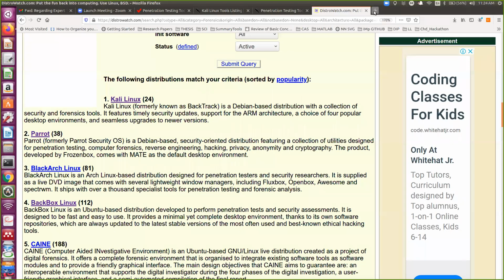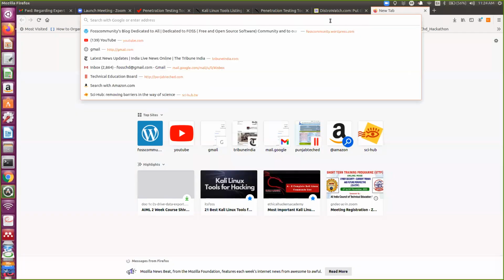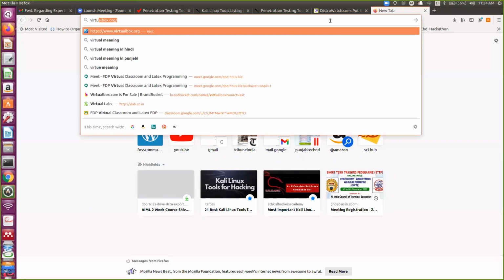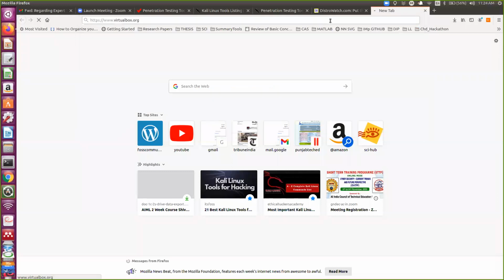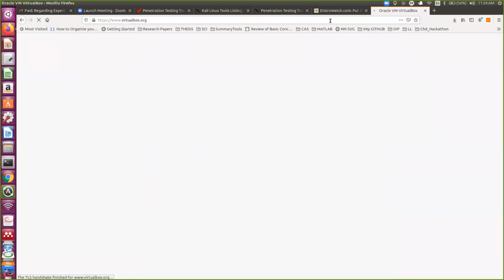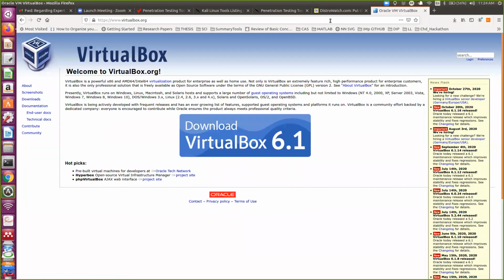Now, how to install this, how to use this? There are three options. One is that you can use virtualization software or a sandbox. Second option, you can make your pen drive bootable, so you can run it as live. And third option, you can install it as a dedicated operating system. For a dedicated installation, you have to compromise with the hardware.